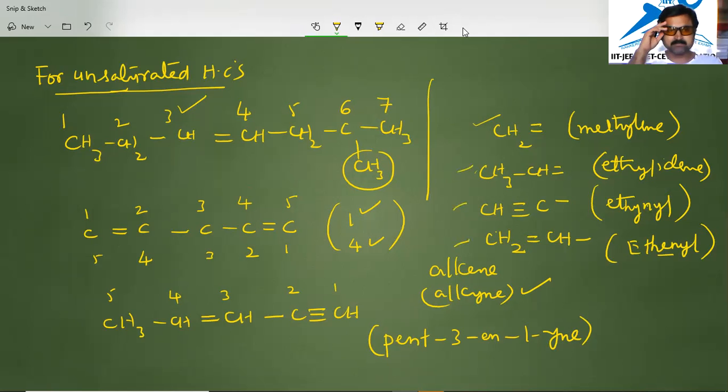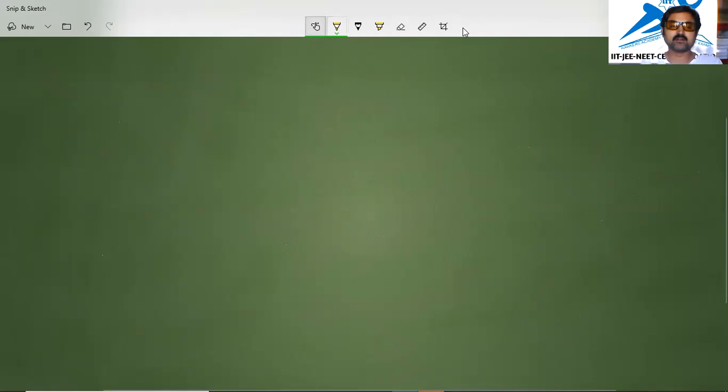In some cases, the double bonds and triple bonds present in molecules cannot be included in the longest carbon chain. In such cases only, we will name these compounds like this. Okay, let us move on to the next thing, that is functional groups.